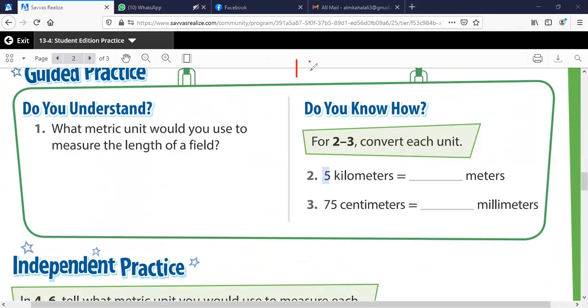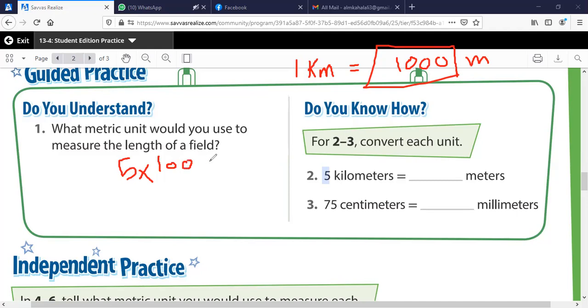It's that 1 kilometer equals 1,000 meters. So what am I multiplying by now? By 1,000. So 5, which is the quantity that I want to convert, times the 1,000. Now you can see this number on the table above, the 1,000. And when you multiply this, that will be 5,000.